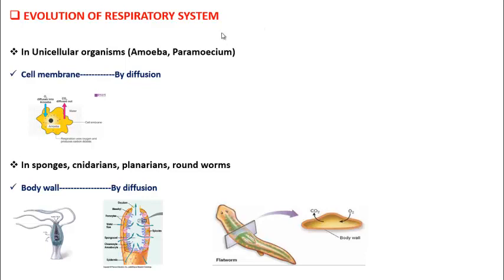Students, by now you already know what is respiration. What is respiration, students? Conversion of food into energy, right? So for that conversion to happen, what is required? Oxygen is required. So how does oxygen enter into the body? By breathing, right? So what happens in breathing? Oxygen is taken in and carbon dioxide is given out by a process called diffusion. That is what we studied in human respiration, right students? So it is breathing that is helping in respiration. So the structures that help in breathing constitute the respiratory system.